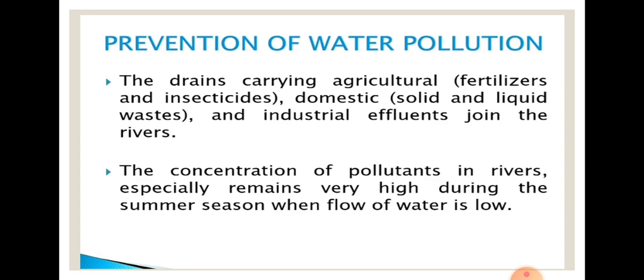The agricultural sector is using different kinds of pesticides, insecticides, and fertilizers in their land. So when the rainfall occurs, all these things are washed away with the rainwater and ultimately mixed with the river nearby. In this way they are polluting the water.